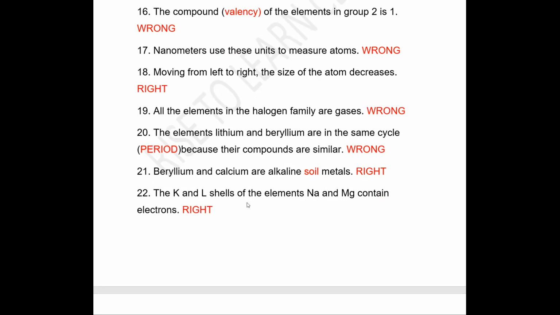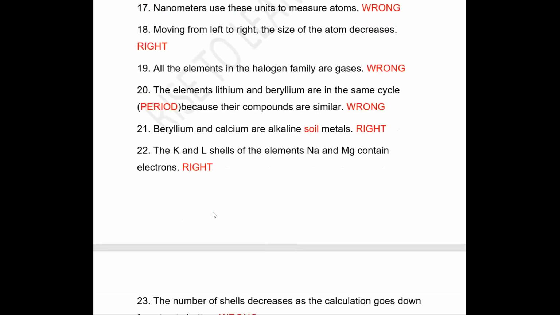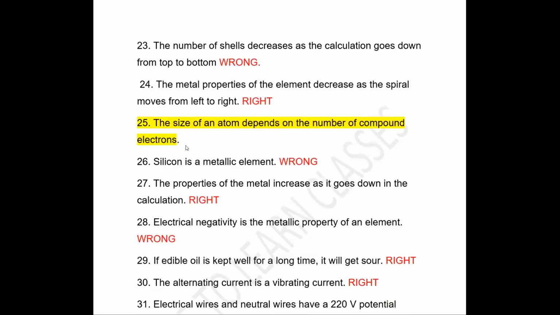Next, K and L shell of the elements sodium and magnesium contain electrons. Yes, both the shells contain electrons. Statement is right. Next question. The number of shells decreases as the elements go from top to bottom. As we move from top to bottom, number of shells is increasing. Statement is wrong.